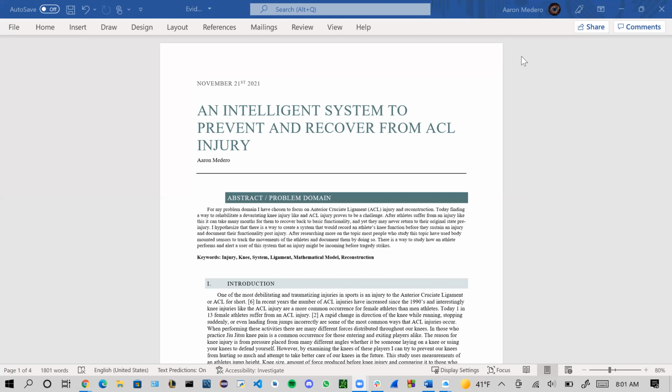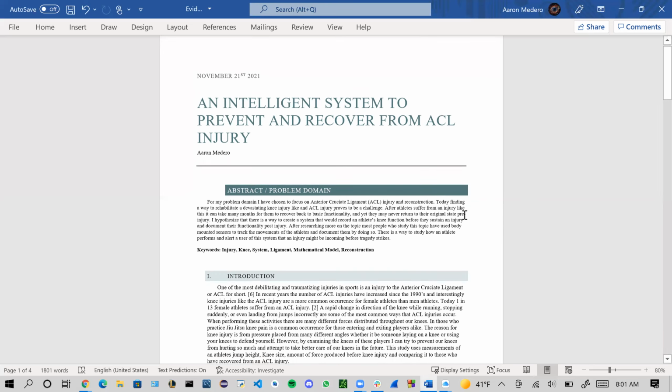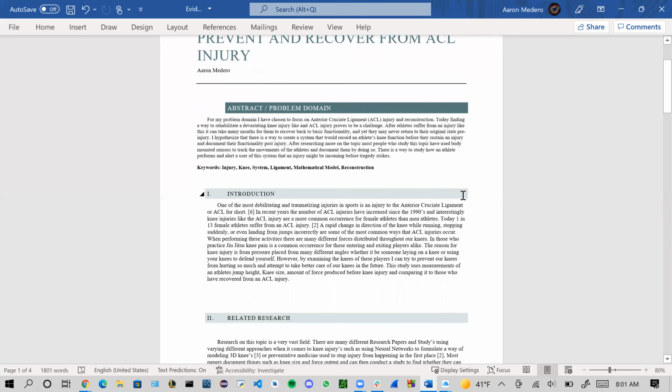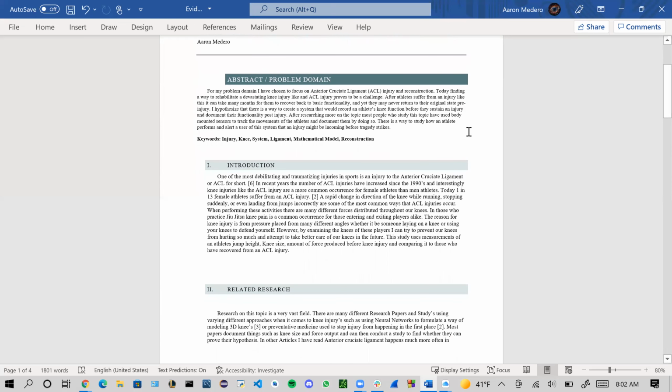So a little background on this. An ACL injury can occur when someone changes direction rapidly while running, stopping suddenly, or landing incorrectly from a jump. Also, ACL injuries are more common in females than in males. An interesting fact that I found was that female NCAA athletes are 2 to 8 times more likely to sustain an ACL injury than male NCAA athletes.